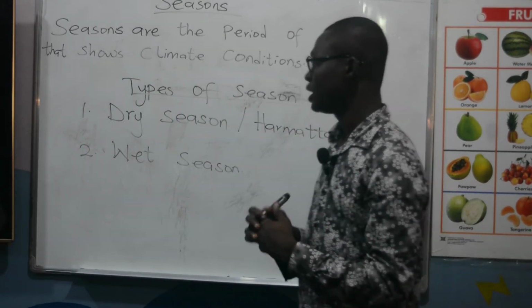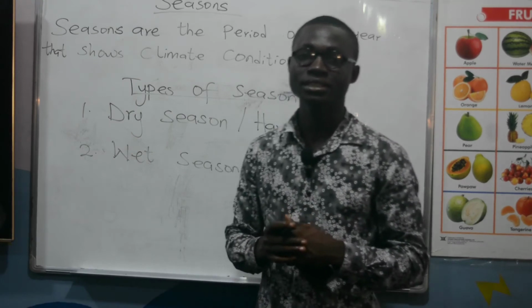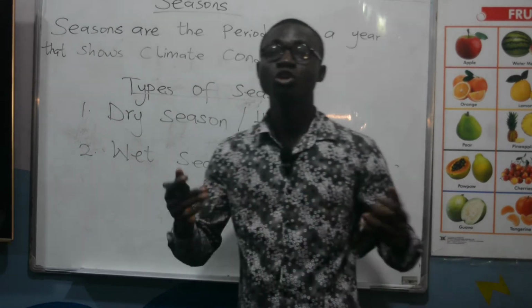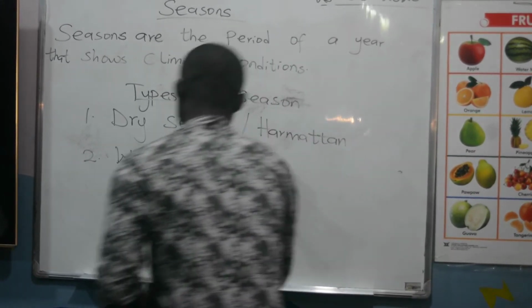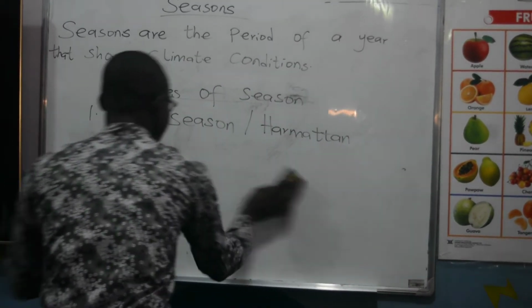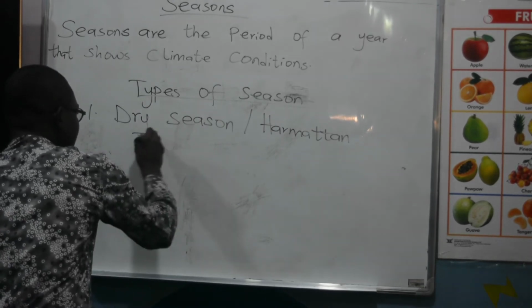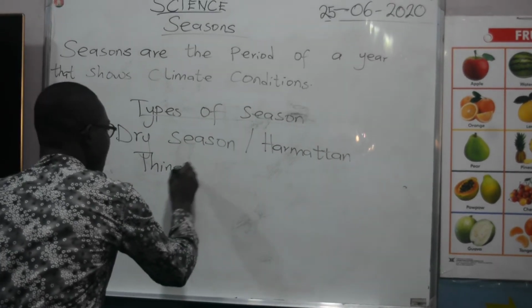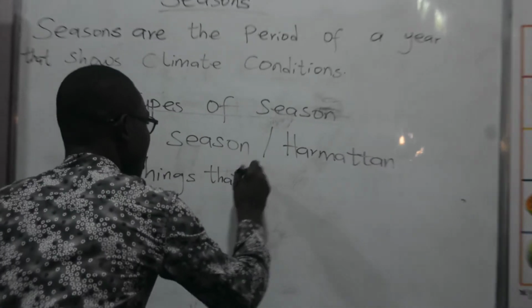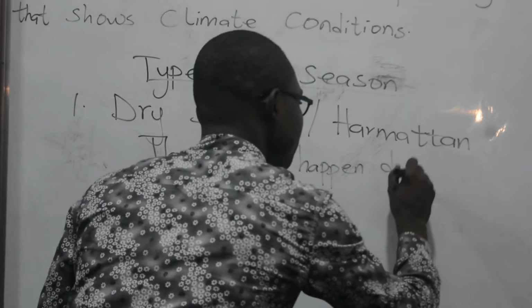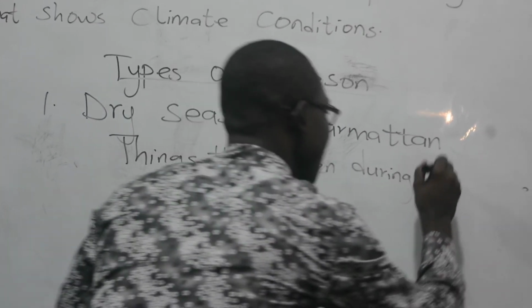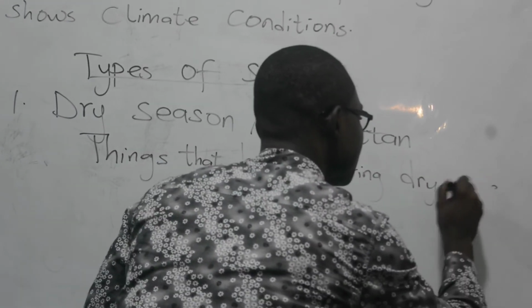Okay, let's look at some of the things that happen during dry seasons.